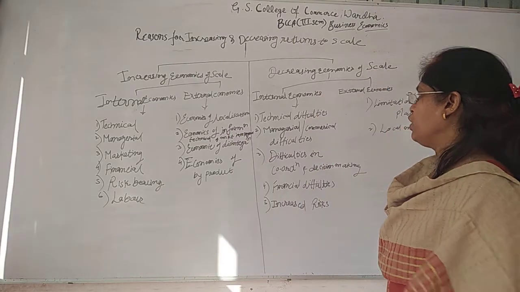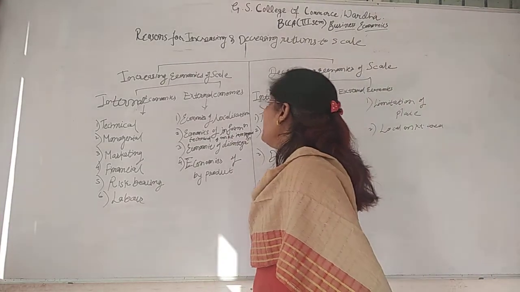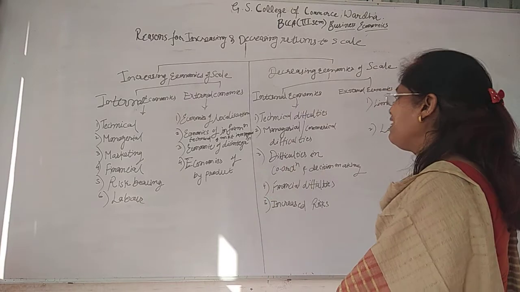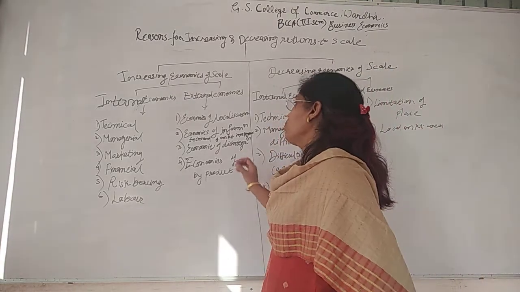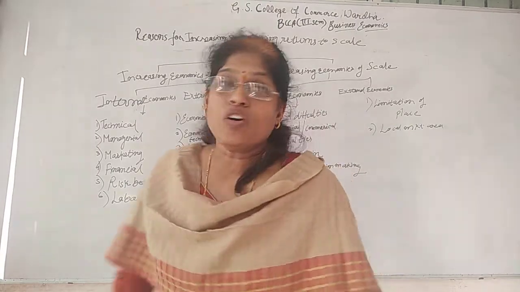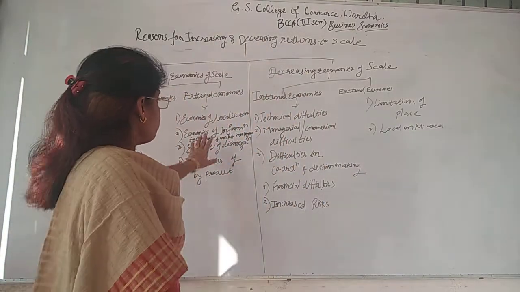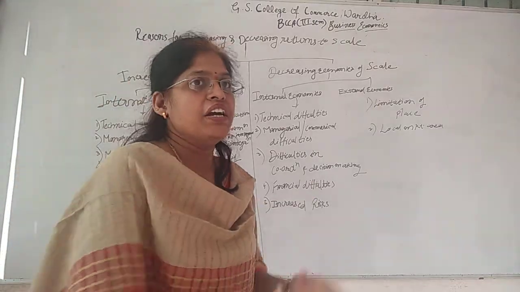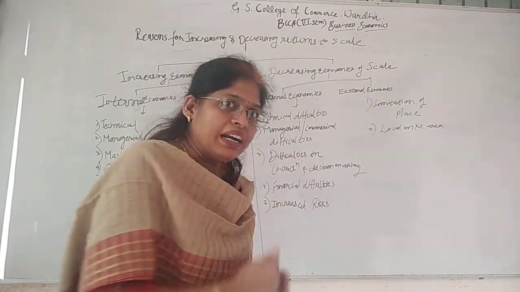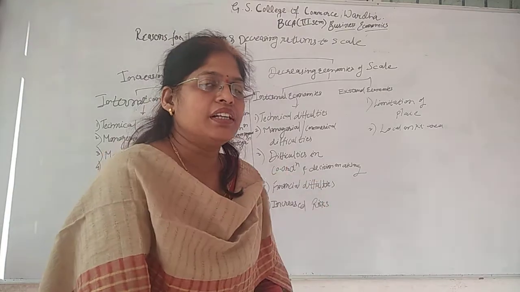Then external economies: economies of localization, economies of information, technical and market intelligence, economies of disintegration, economies of byproduct. Now, economies of localization. Where the industry is located, where exactly the plant is located, that makes the difference.